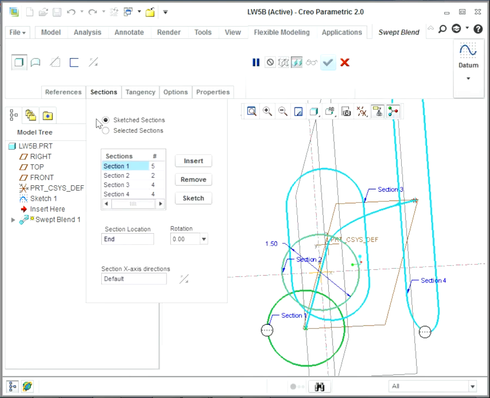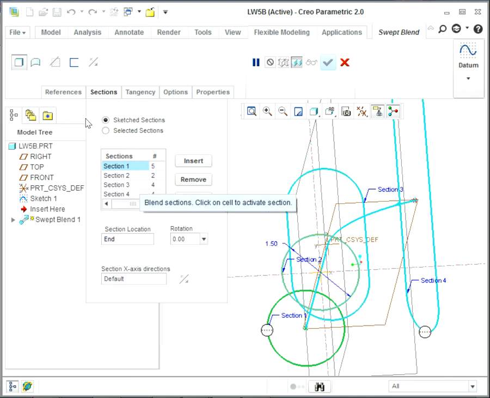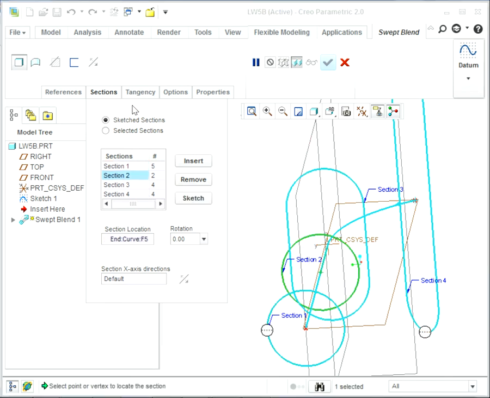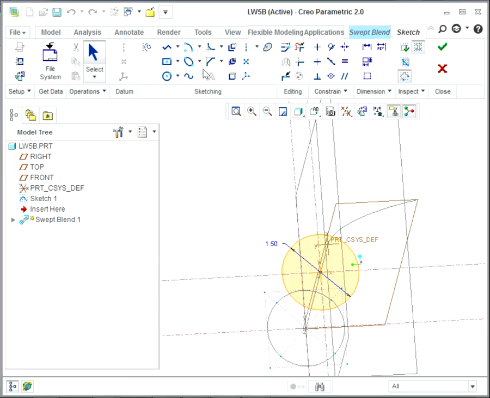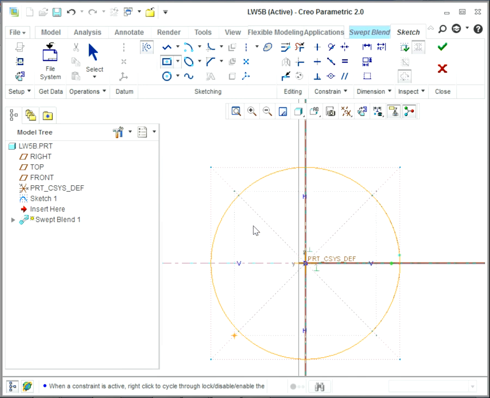Click OK. Now I have my section 1 as 5, but still my section 2 is 2, section 3 and 4 are still the same. Now I'm gonna target section 2 and click on a sketch again. I'm gonna do the exact same thing that I did for the previous one. Okay.